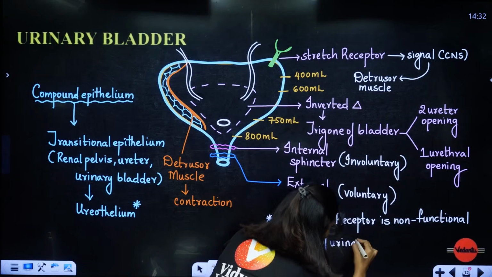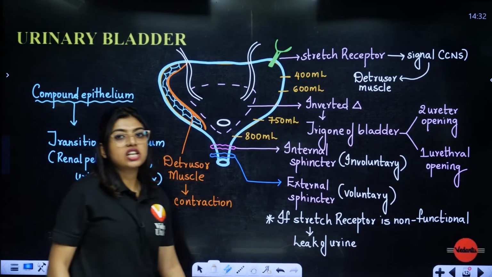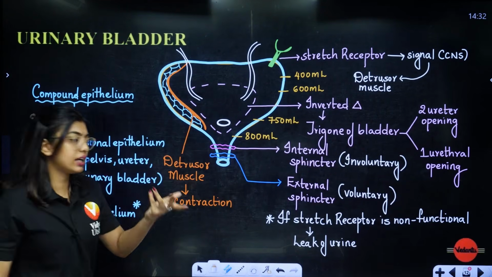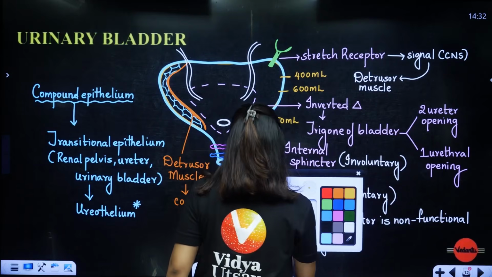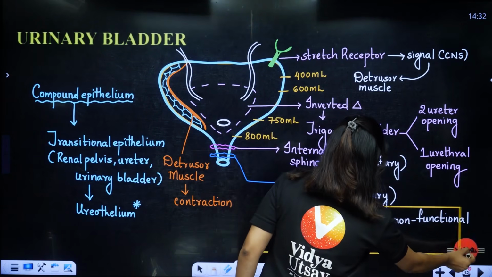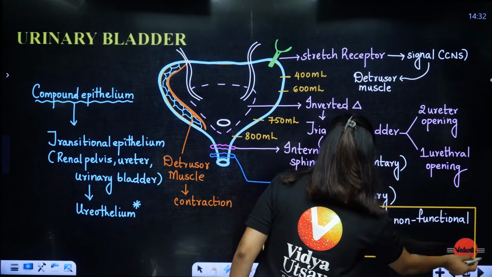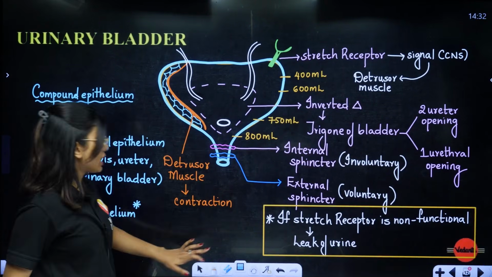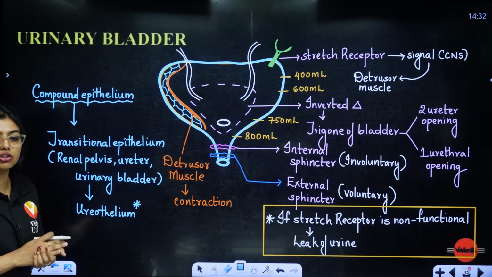This happens mainly in people who are at old age. The stretch receptor does not give the signal properly, so that is why you will notice your grandparents or anyone we know start having leaking of urine. That is because they are not able to control it.